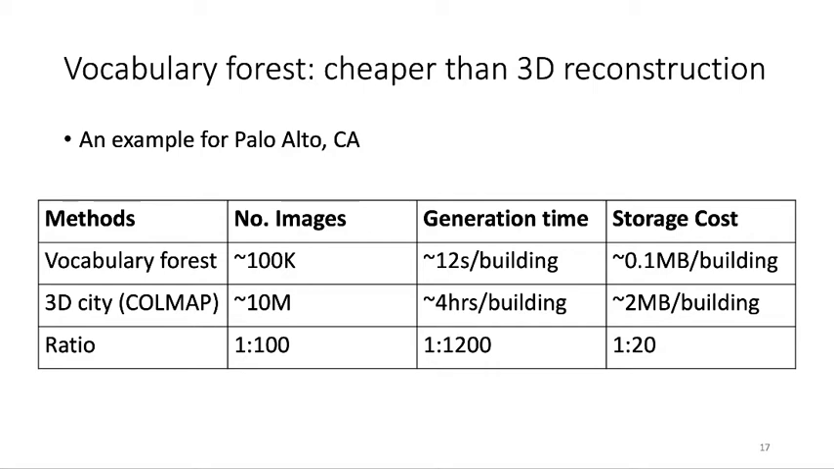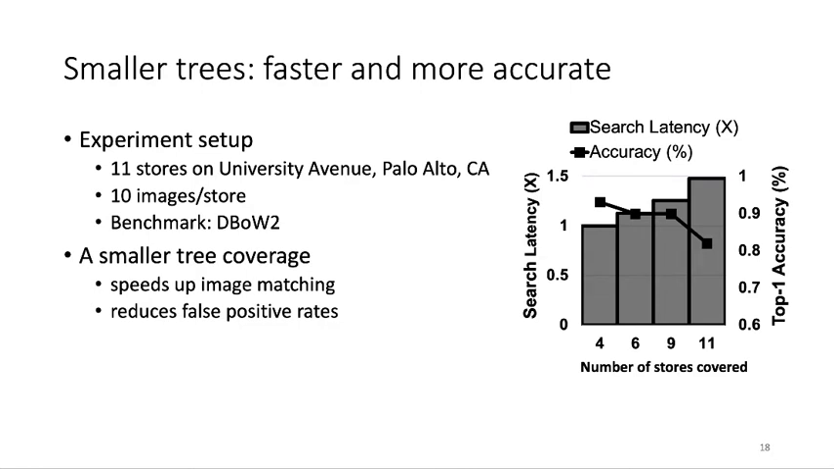And for the generation time, the vocabulary forest takes only 12 seconds per building. However, the 3D point cloud requires 4 hours, so we save 1.2kx. And for the storage cost, we also save 20x because we avoid storing the RGBD voxels, and we only need to store the feature vectors. And smaller trees are faster and more accurate.